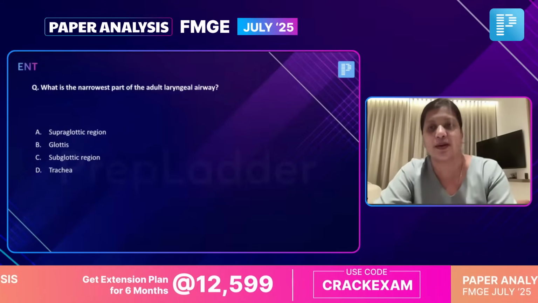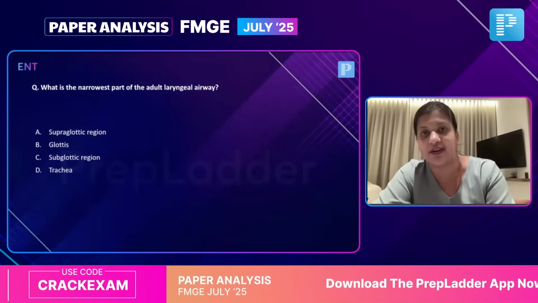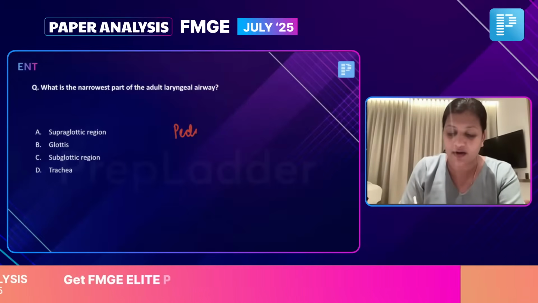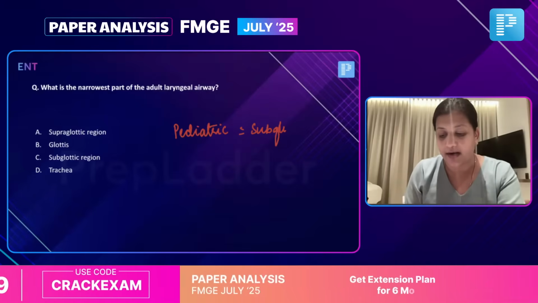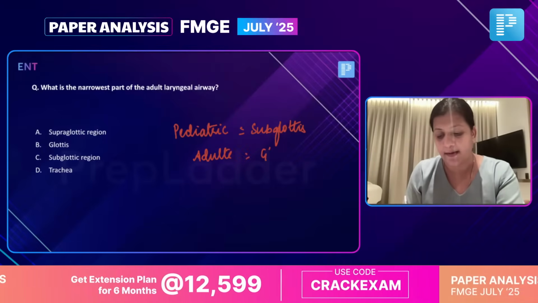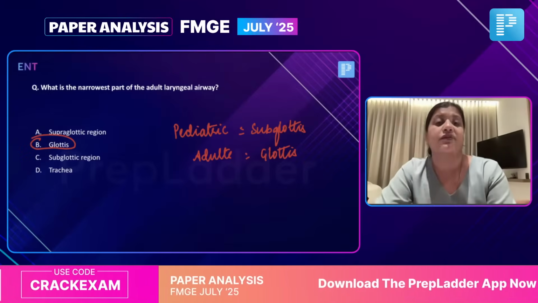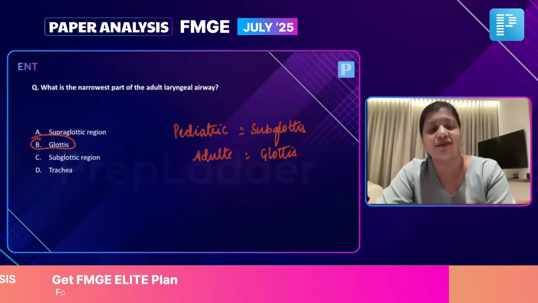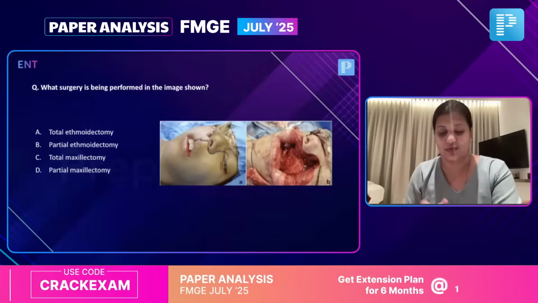Let's go to the next one, which is again a direct repeat, which is the narrowest part of the adult laryngeal airway. So we've learned in pediatric larynx, the narrowest part is going to be your subglottis. And for adult larynx, we've learned this multiple times that it is going to be your glottis. So the correct answer would be your glottis. Many times they're even confused by giving you rima glottidis as the option, which means glottis itself. So here also there is no doubt the correct answer is going to be glottis. So there's no scope of discussion.